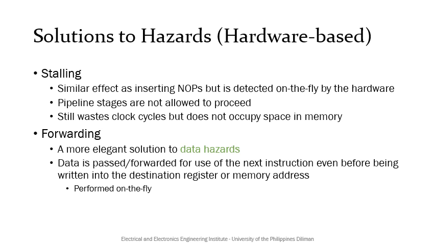The second hardware-based solution is called forwarding, which is a more elegant solution to data hazards. In forwarding, data is passed or forwarded for use of the next instruction even before being written into the destination register or memory address. This process is also performed on the fly. The last hardware solution we'll discuss is called branch prediction. Branch prediction tries to reduce the number of wasted clock cycles because of branches. We'll discuss more details on branch prediction on a later slide.